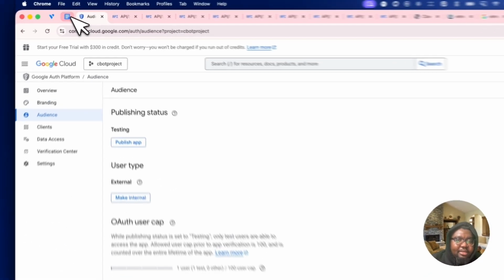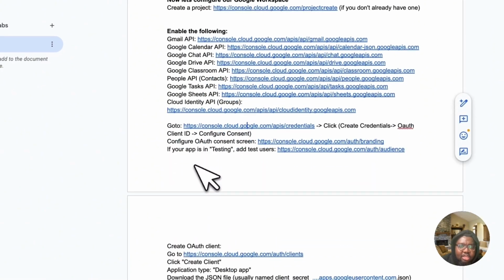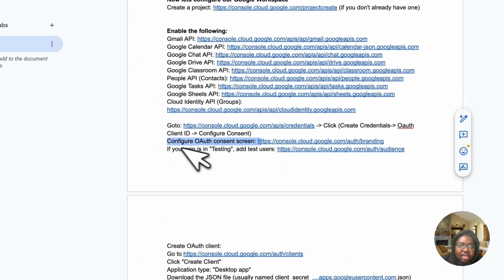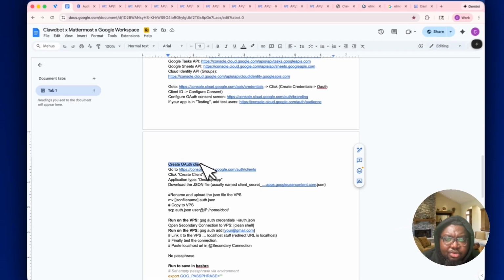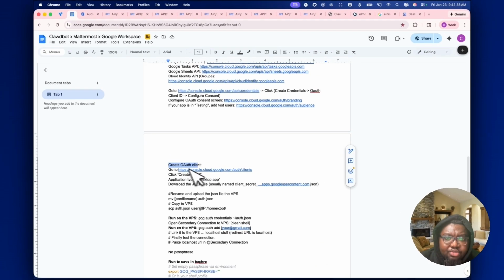All right, so let's get back. Let's see if we did that. So we configured the OAuth, and definitely our app is in testing. So we added the test user. Yeah, we basically go there. So we are going to go to this link next.